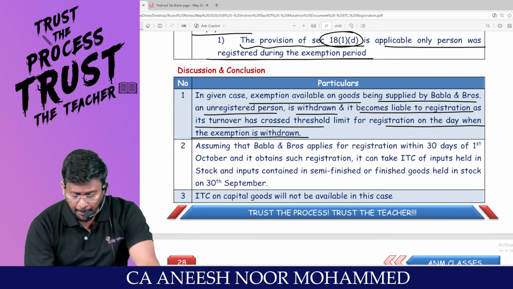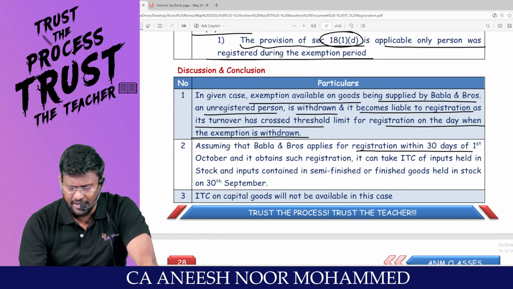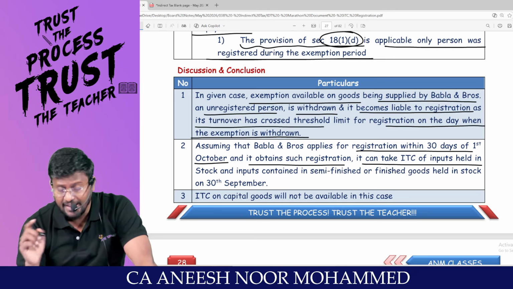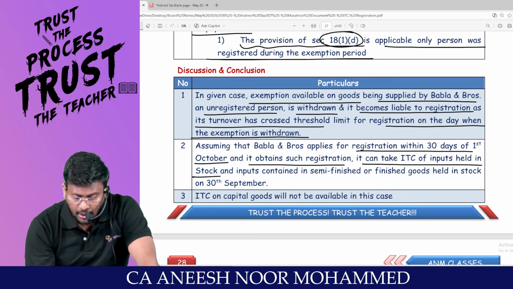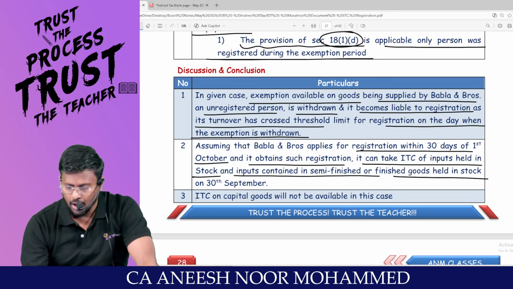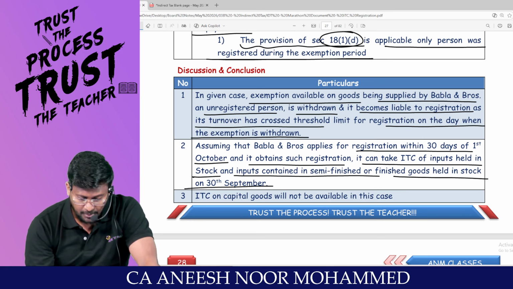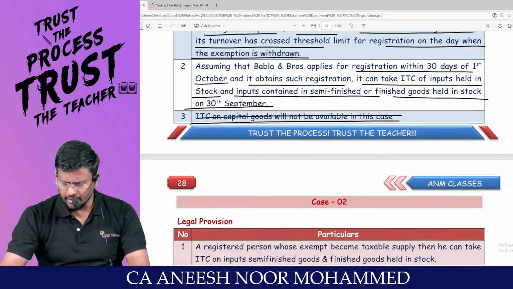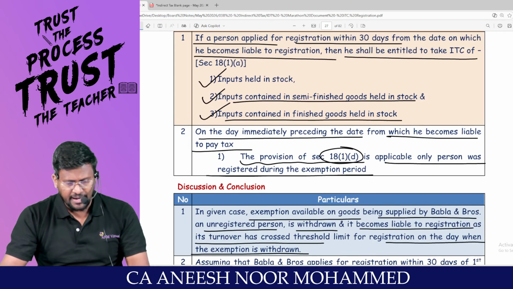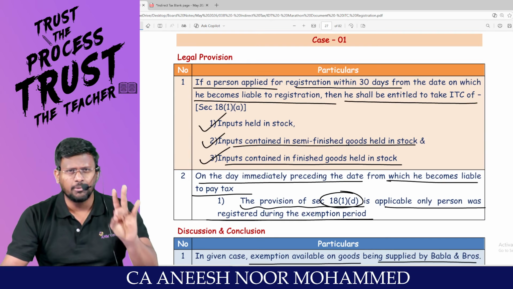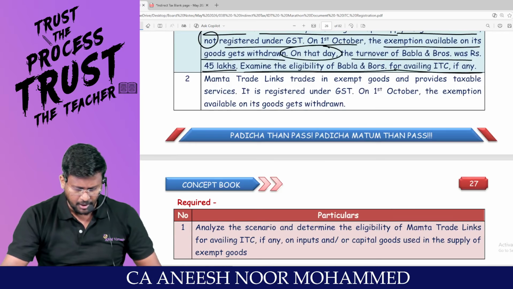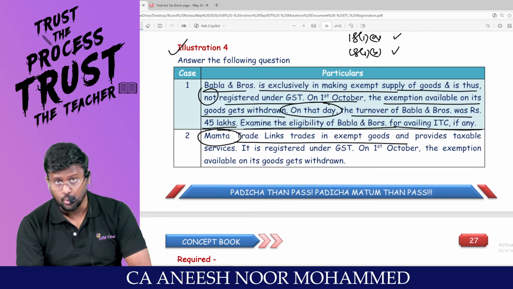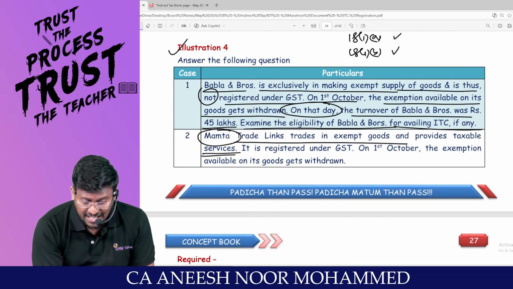Assuming that Babla and Bros apply for registration within how many days? Of 1st October itself. And it obtains such a registration. It can take ITC of input held in stock, input contained in semi-finished goods, or finished goods held in stock on 30th of September. ITC on capital goods will not be available, because as per section 18, subsection 1, clause A, only ITC on the stock, raw material, WIP, finished goods will be allowed. Pakka.